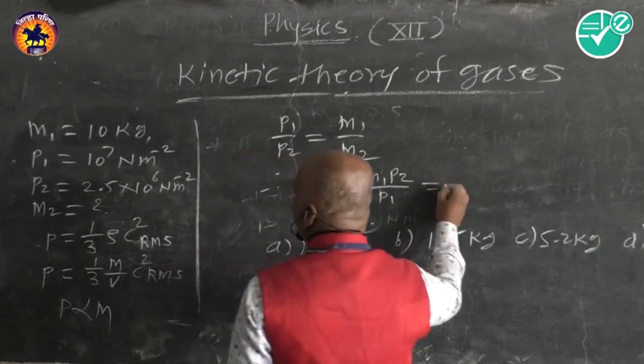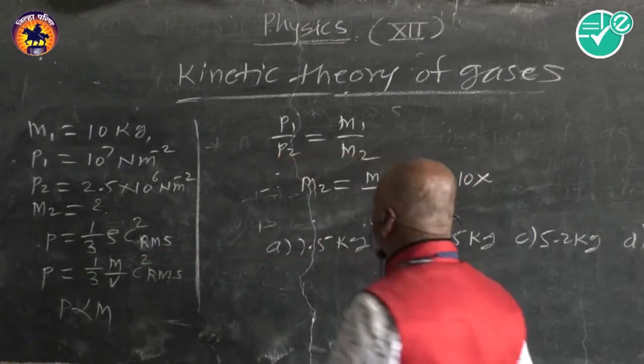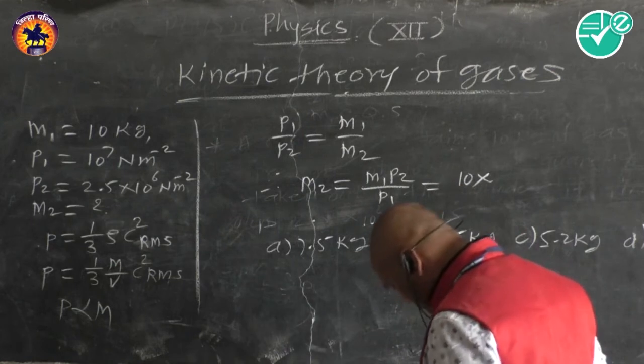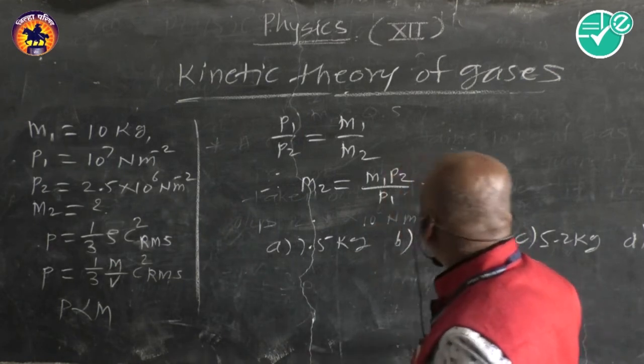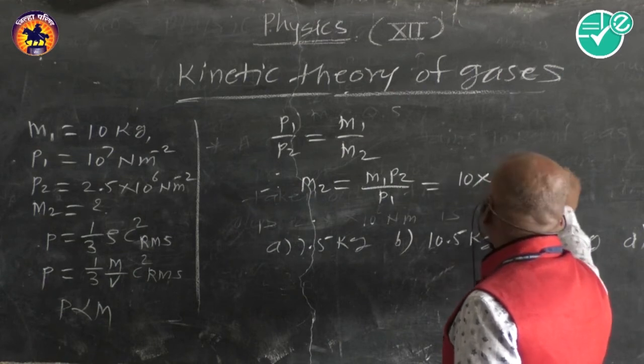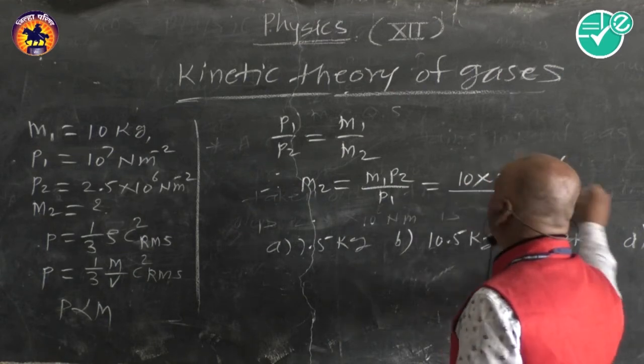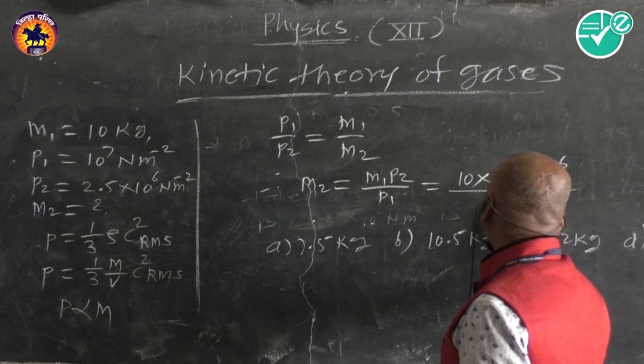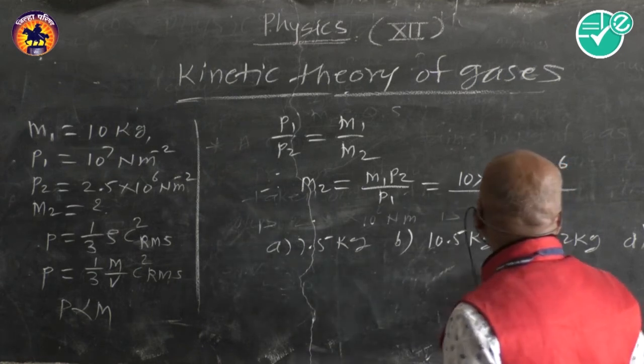So m1 is given as 10, P2 is 2.5 into 10 raised to 6 upon P1 is 10 raised to 7.